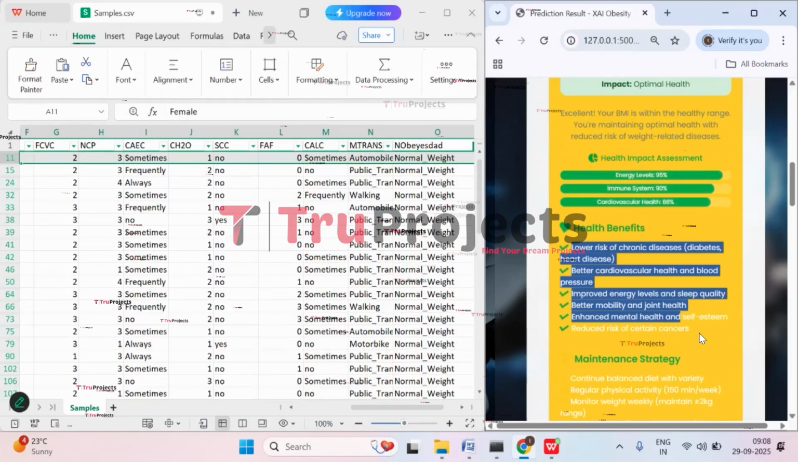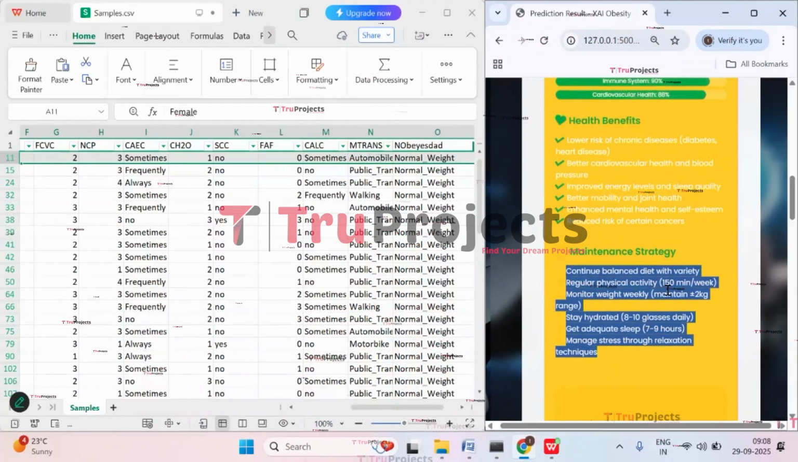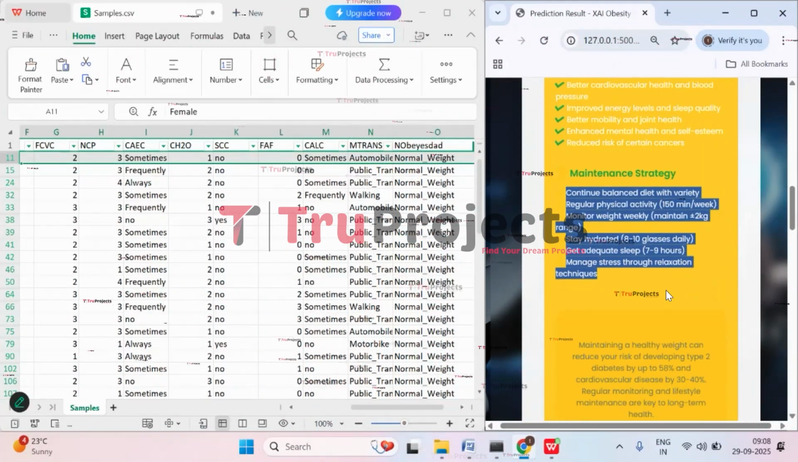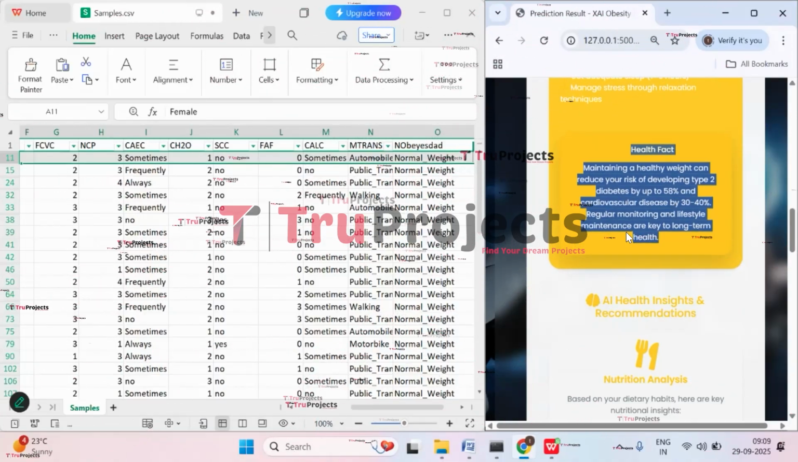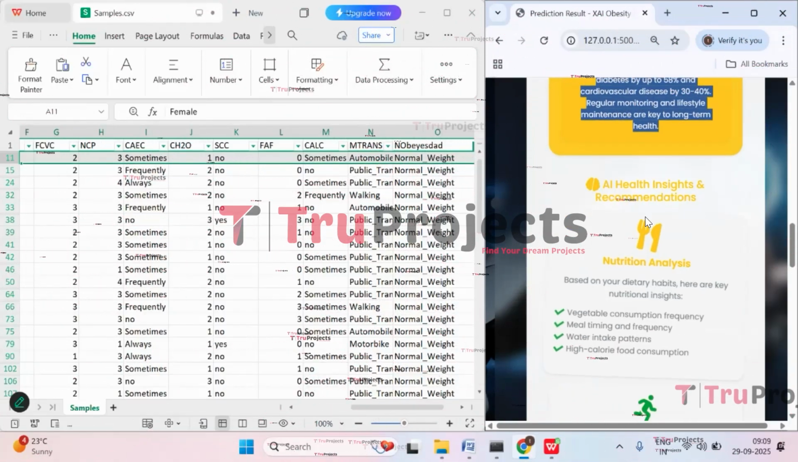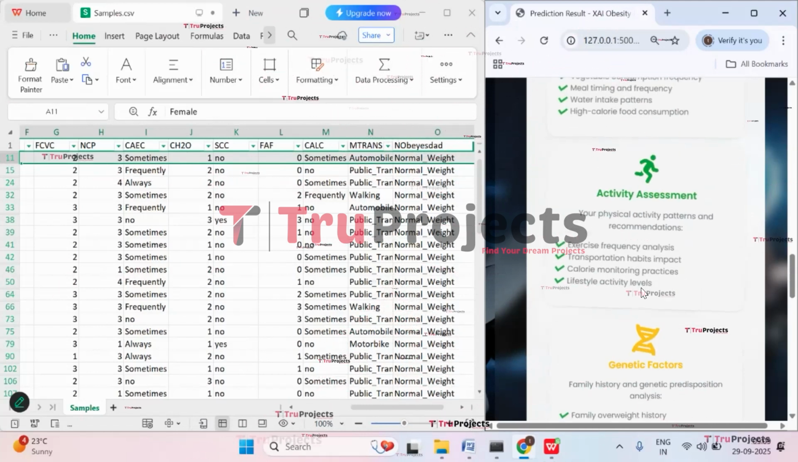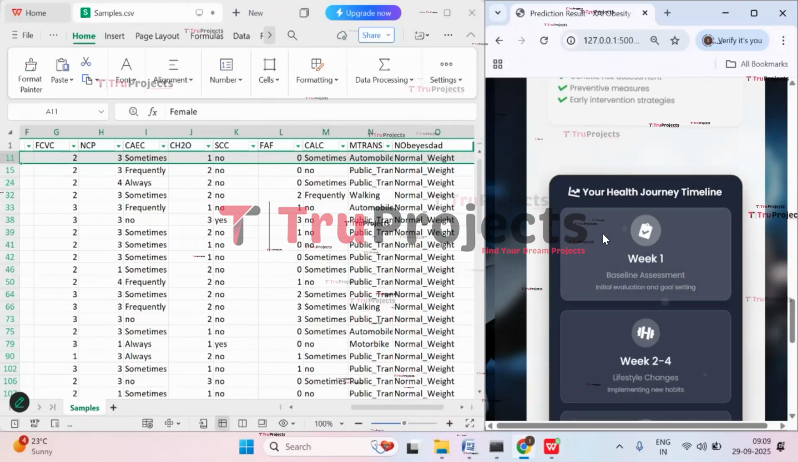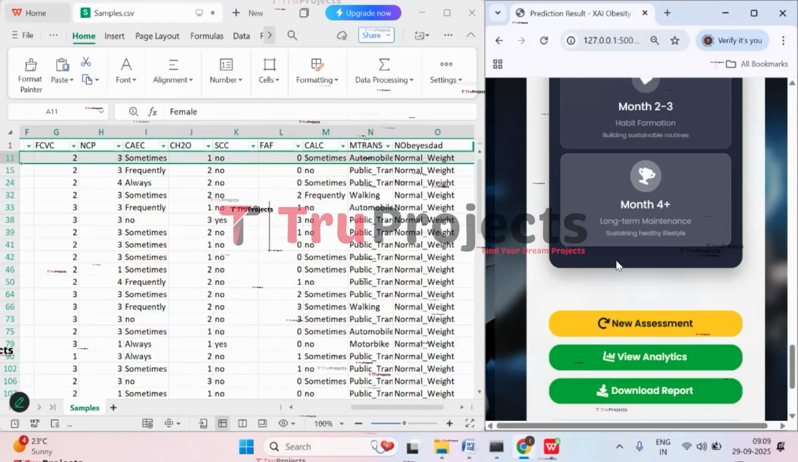And here he has health benefits. How to maintain that health? We can see how to maintain that normal weight, and he can be healthy. And here we have health facts that he has to follow. And here we have health insights and recommendations: nutritional analysis, activity assessment, genetic factors, and here he has a health journey timeline. So this is the health journey timeline.